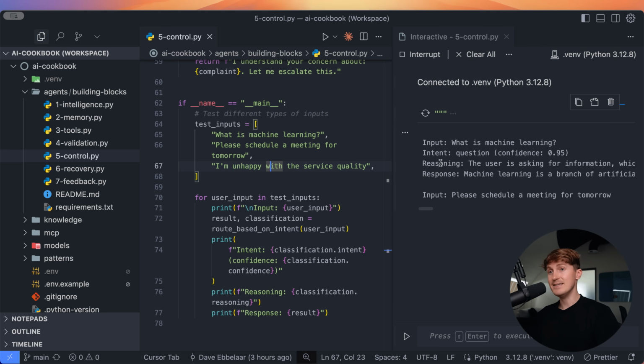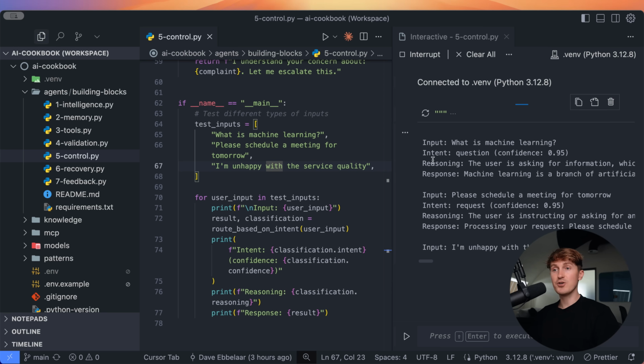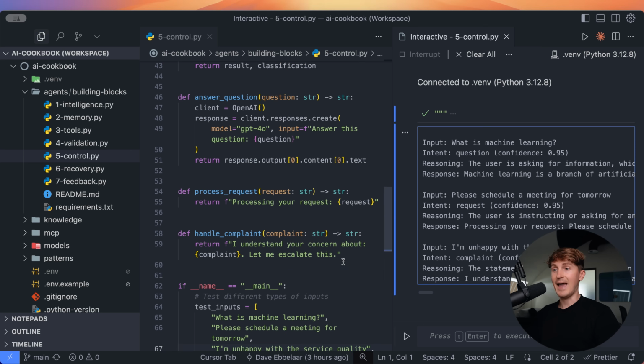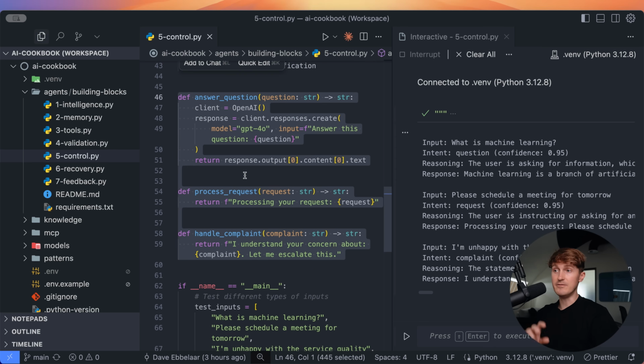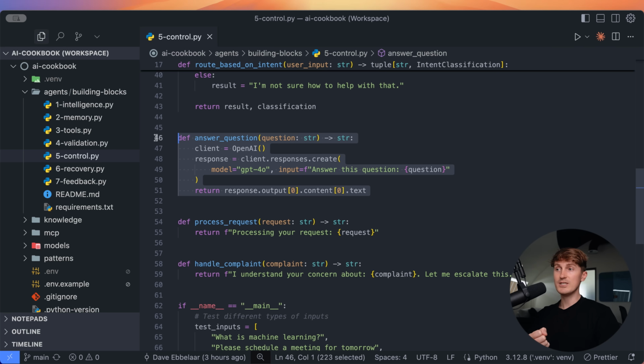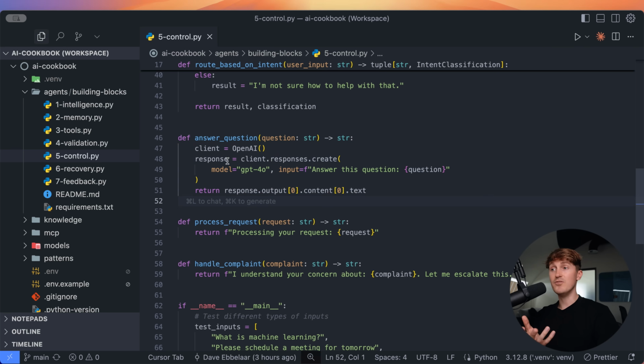So you'll find that the LLM is now going through this and is going to determine the intent. For the first one, it determined that this is a question. Now it's a request in the second one, and the third one is a complaint. And based on that, it handled it differently based on the functions that we have sent it towards. And now you can see that you can also start to chain multiple LLM calls together, where if it's a question, we simply have another function that makes another call to OpenAI to handle it.